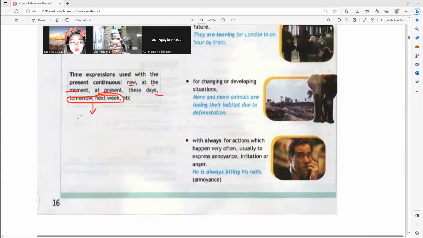We use these when we are referring to going to, because it's not yet happening. It will happen in the immediate future. Do you still remember the going to? Yes, prior plans. So I suggest using these time expressions in the going to pattern.